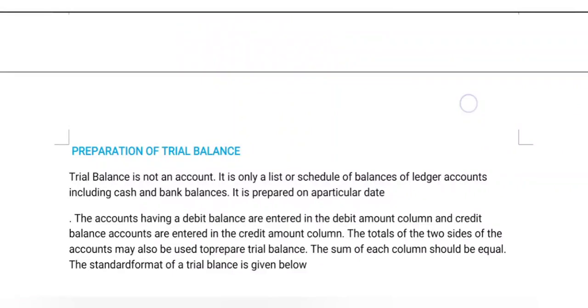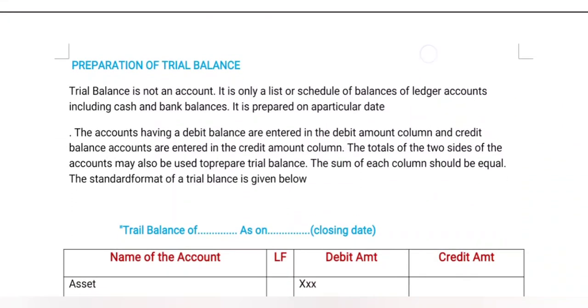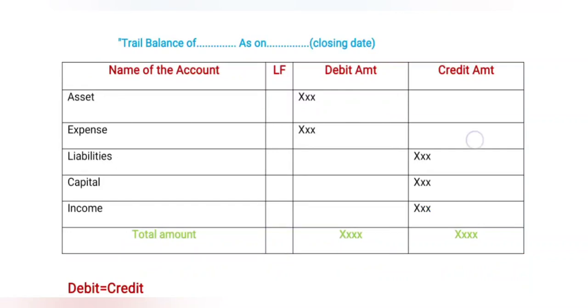The standard format of a trial balance is given below. Now we check the pro forma of a trial balance. Above the body is the title of the trial balance, opened and closed with double quotes. The trial balance heading has the company name and the date, the year end or financial year, maybe calendar year.